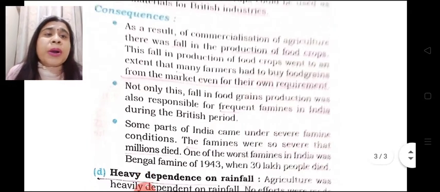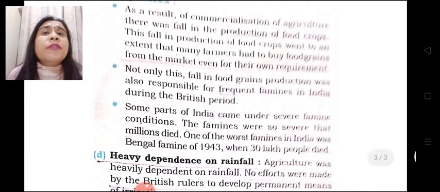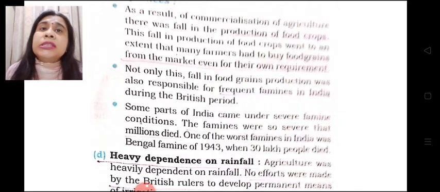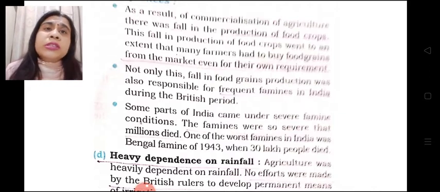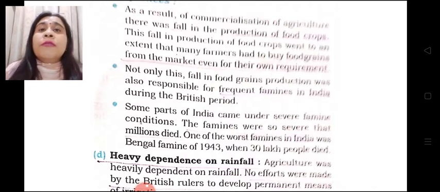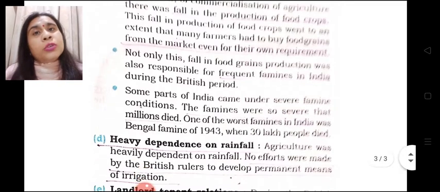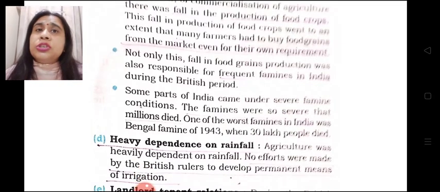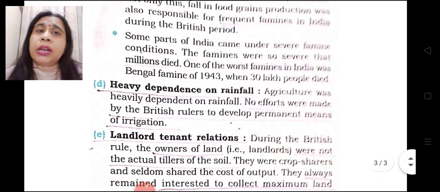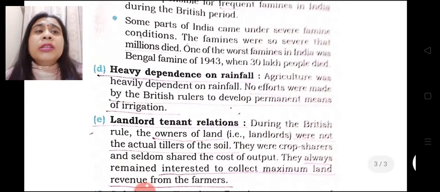Thirdly, some parts of India were under severe famine conditions where massive deaths were taking place due to starvation. We can just imagine a situation, a country where the maximum population is engaged in agriculture and they are dying due to starvation. The country's condition of agriculture was deplorable. There was heavy dependence on rainfall.